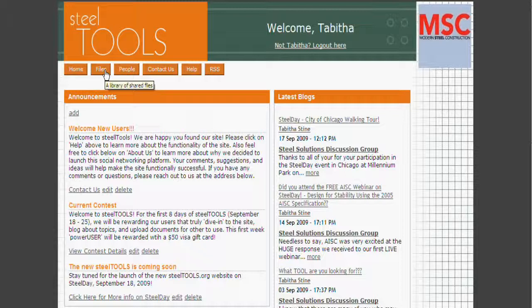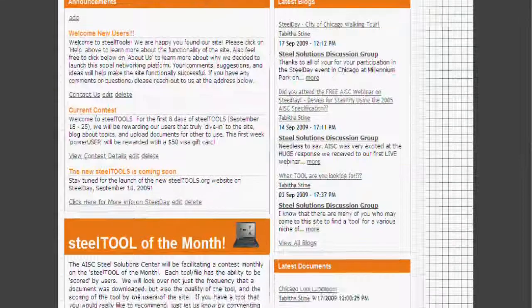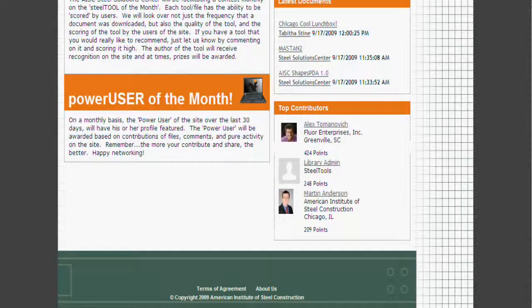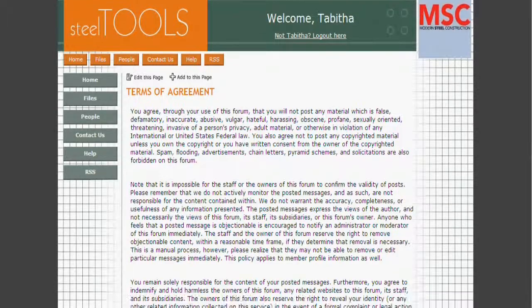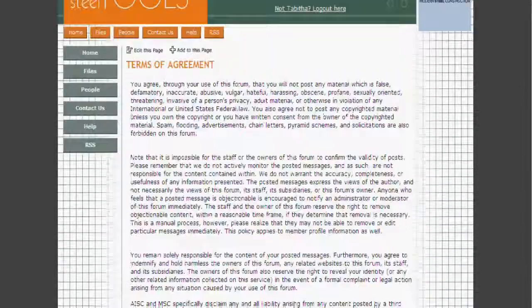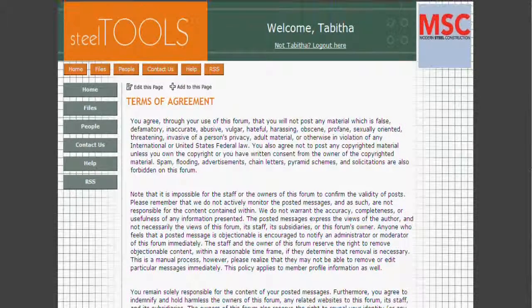The first time you log on to your account on this website, a Terms of Agreement will pop up. The Terms of Agreement is essentially the disclaimer for the site stating that we have not reviewed and approved this information. At any time, you can come to the Terms of Agreement and read this information to be aware of what our terms are for this site. The first time that you log in, you will be asked to agree to the terms. If you decline, you will not be allowed access to the site. This is something that you didn't see when I logged in because I've previously logged into the site. But at any time, like I mentioned, you can click to the bottom of the page and read the Terms of Agreement. So let's go through and manage what we have on the site.